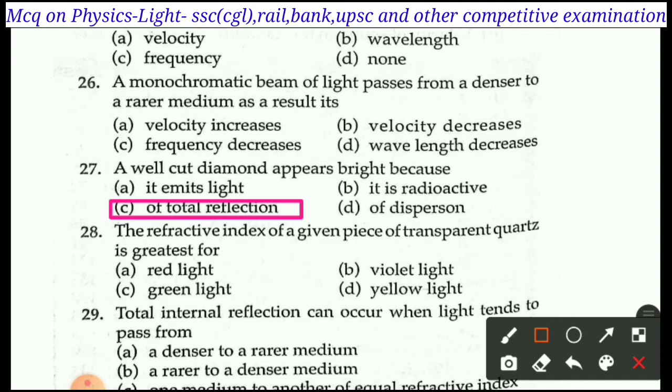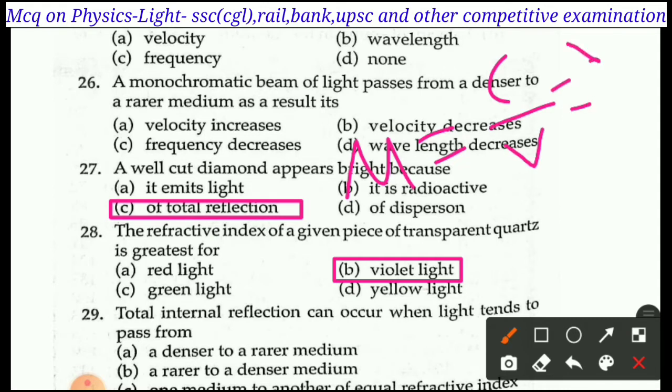Next question is question number 28. The refractive index of a given piece of transparent quartz is greatest for: refractive index is greatest for. Right answer is B. Violet light, because refractive index mu is equal to c divided by v. This is also equal to lambda c by lambda m, where c is the velocity of the light and v is the velocity in the medium. We can also write v is equal to nu lambda.